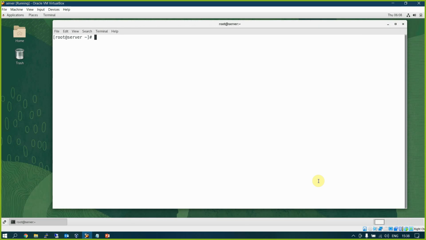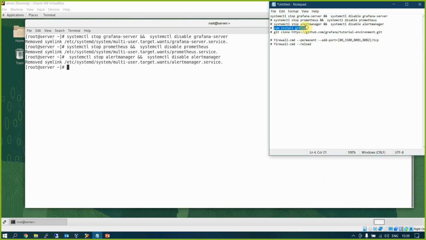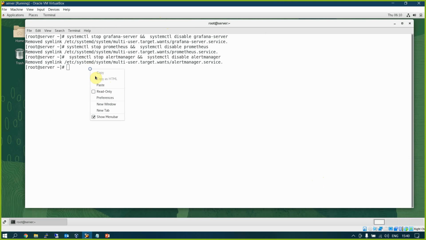Components wise, we understood what Prometheus is, how it works. We understood alert manager also, node exporter also, Grafana installation also, but we need some complete environment along with the application and everything else. We need to install Git, and there is a repository managed by community, which is an excellent community for practicing all the features.